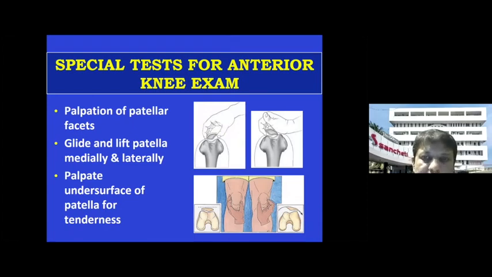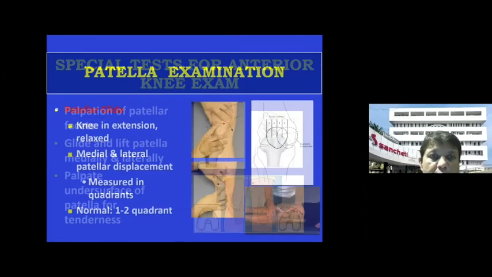For the gliding, you can just push the patella down and move it in the trochlear groove. If the patient gets pain, then there is a patellofemoral pathology, or you can tilt the patella and pick it up on one side. If the tilt is more than 15 degrees, then it is pathological. Up to 15 degrees tilt is possible even in a normal patient. In a thin patient, you can see it. But if it is tilting more than that, then there's obviously some kind of instability issue with the patellofemoral joint.